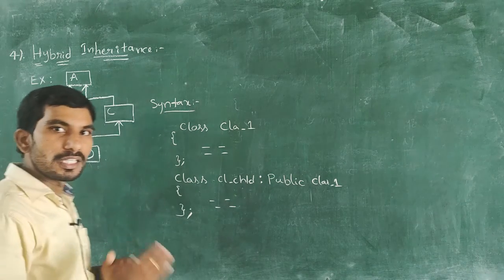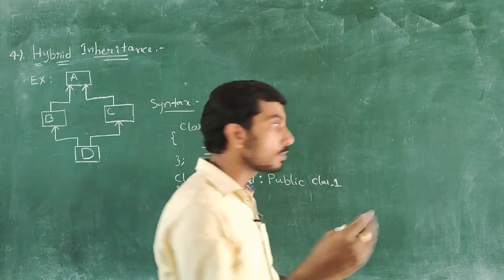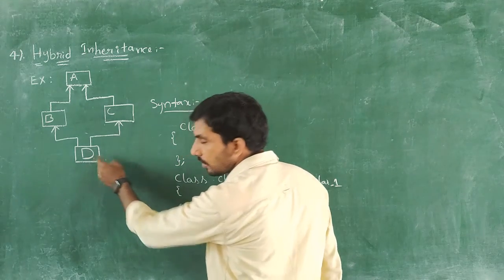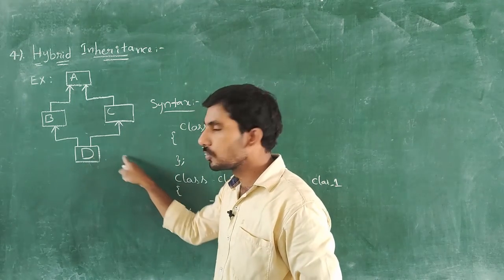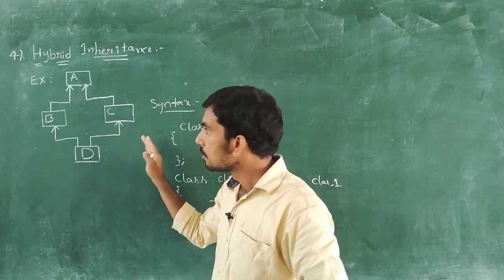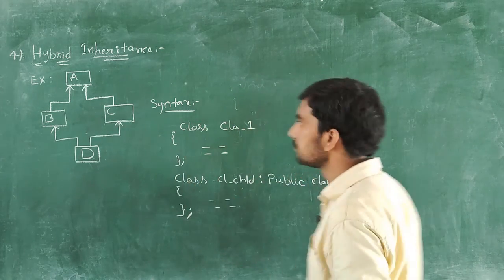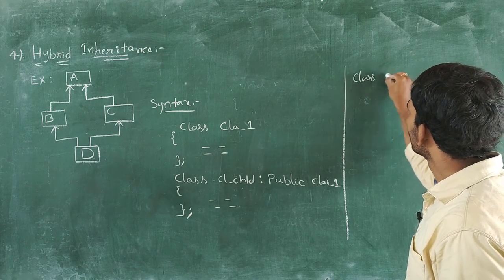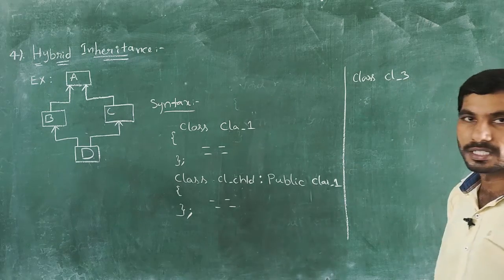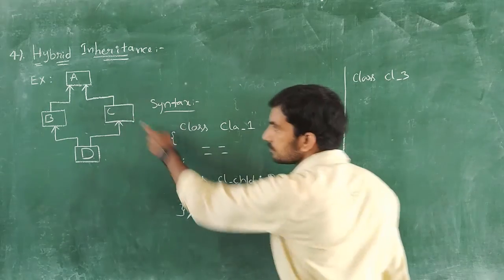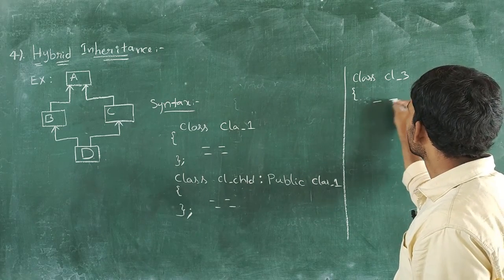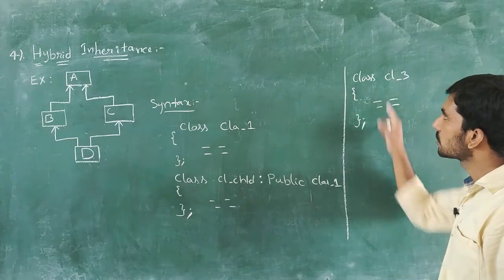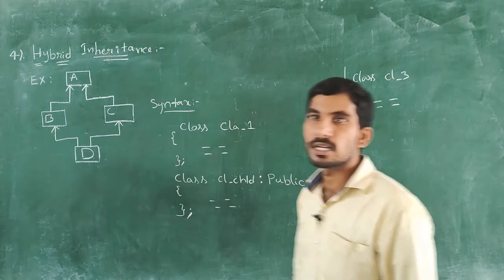Next one, I want to derive one new child class. The child class name is D. If you want to implement this new child class, for that we need to take one more class C. Here I am taking one more class, class 3. So this is some other class. This class has a set of statements, and then closing the class. So this class 3 is related to the C class.